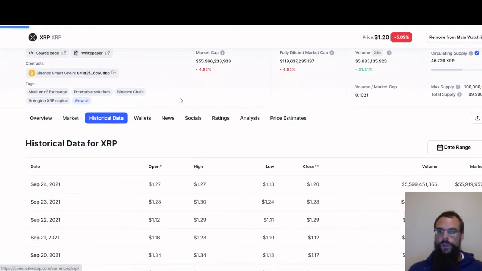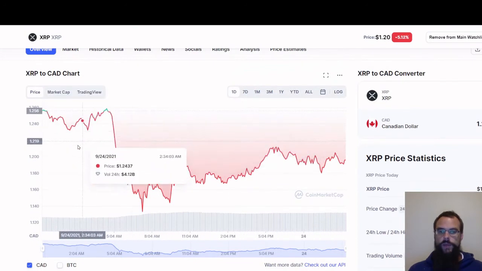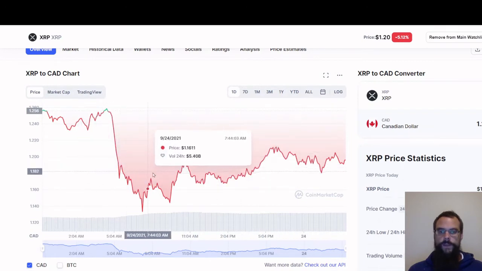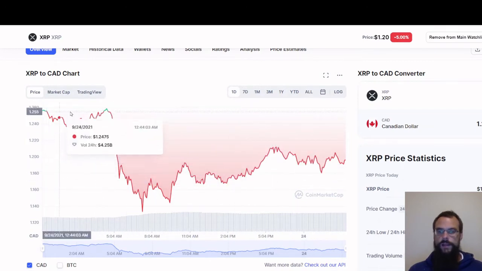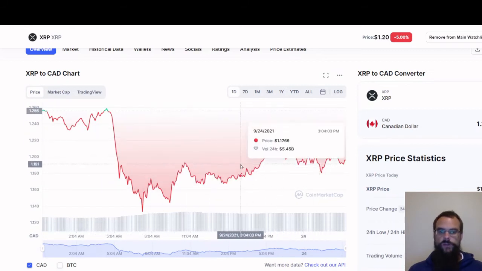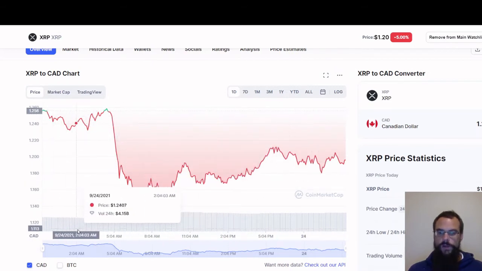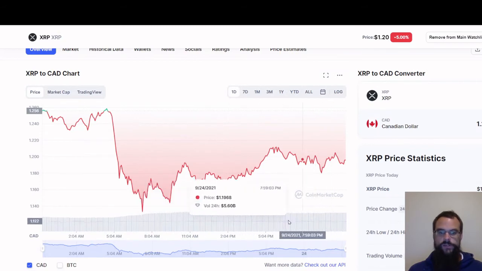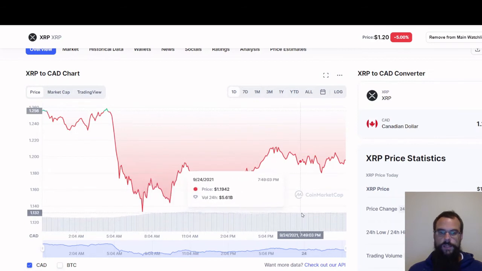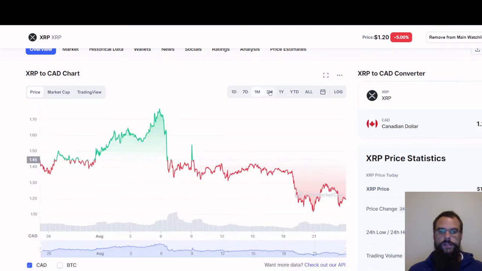Alright, so we got the overview. And the overview will show you a chart here. This is on default. It's on 1 day. So this is what it's done in the last day. So ups and downs. You can change this to candlesticks if you would rather, or you can keep it as a line. At the bottom here, these darker lines, this is your volume. As you can see, the volume went up during the day, kind of stabilized a little bit. You can look at it 1 day or 7 days, 1 month.